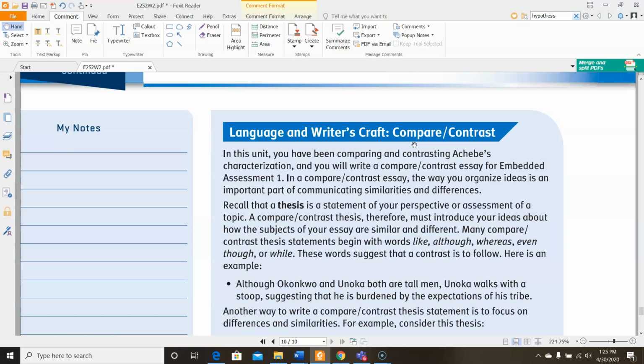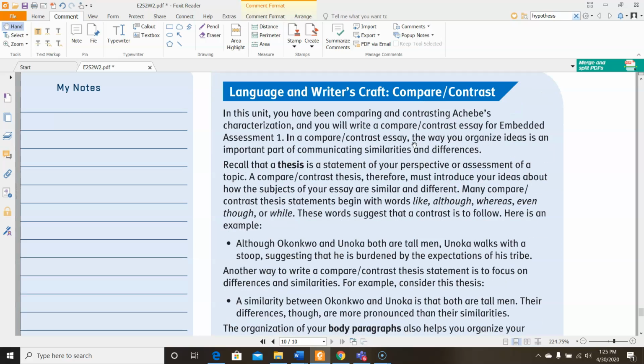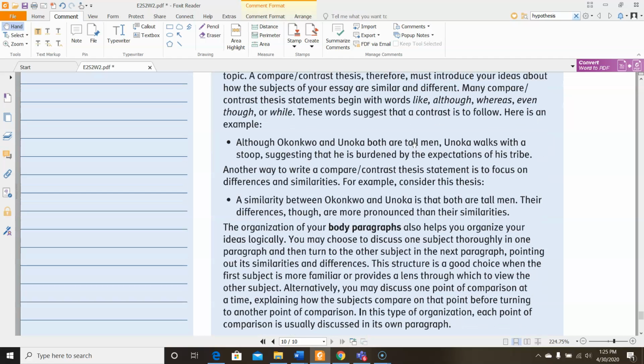Recall that a thesis is a statement of your perspective or assessment of a topic. A compare and contrast thesis, therefore, must introduce your ideas about how the subjects of your essay are similar and different. Many compare-contrast thesis statements begin with words like although, whereas, even though, or while. These words suggest that a contrast is to follow.